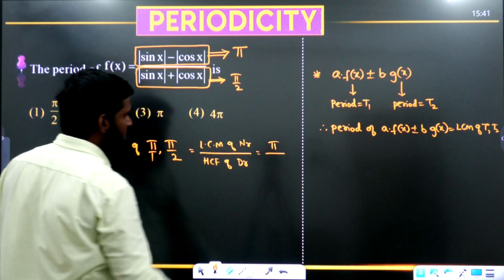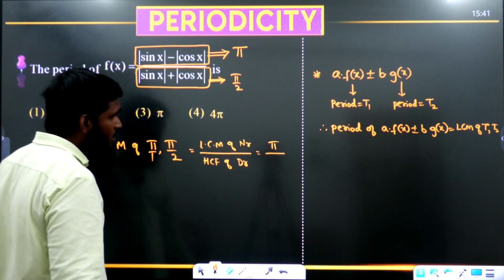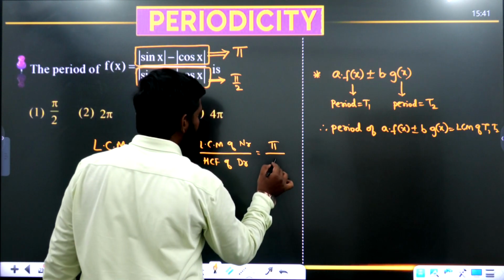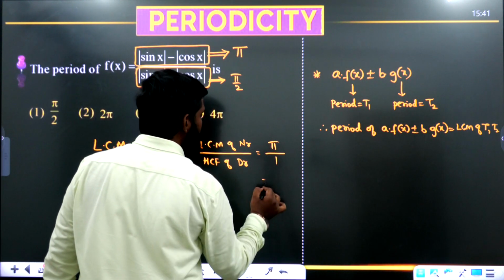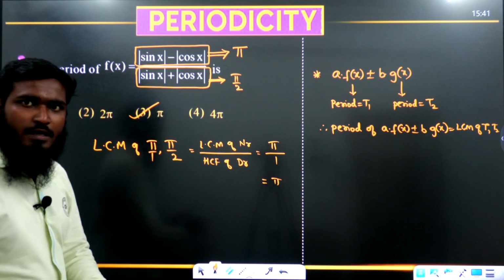Now, divided by HCF of 1 and 2. What is the HCF of 1 and 2? Highest common factor means 1 we are having. So, what is the final answer we are getting over here? Pi. Pi means which option? Third option. Understood the concept?